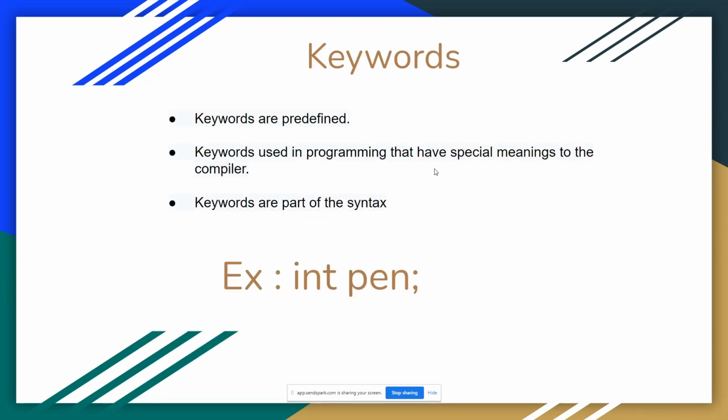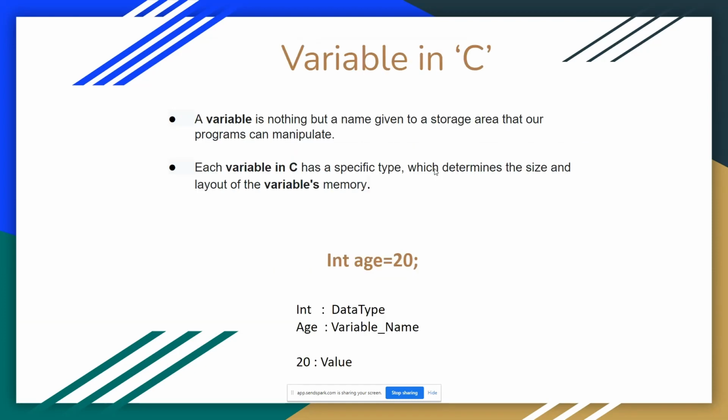Let's check the keywords. Keywords are predefined. If you want to declare, if you want to give any technical term to the compiler, you have to follow these keywords. Keywords used in programming have a special meaning to the compiler. Whenever you want to communicate with the compiler, you have to give proper keywords. So here, for example, the keyword is int pen. Here, pen and int are separately called a variable and the data type. Together we can call them keywords.